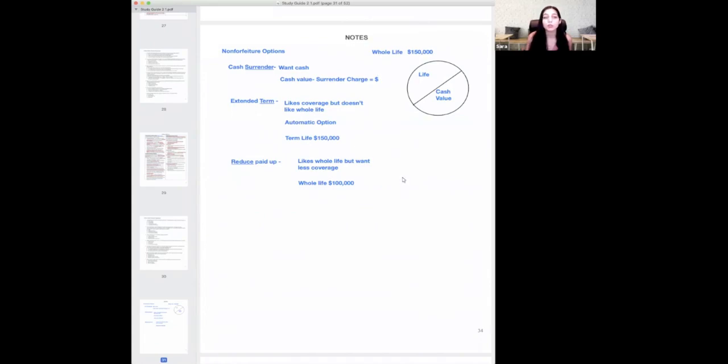The next one is reduced paid up. The keyword is reduce. What you're doing is reducing the amount of coverage. You keep the same policy and everything, so you still have whole life, but instead of $150,000 in coverage, you reduce it down, let's say, to $100,000. And again, all the examples are just examples.